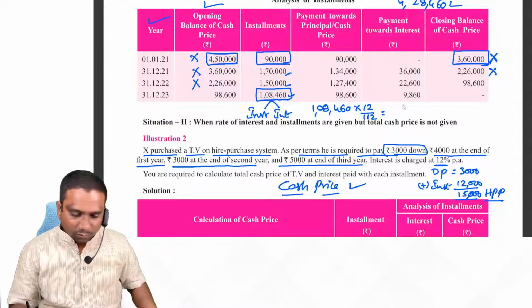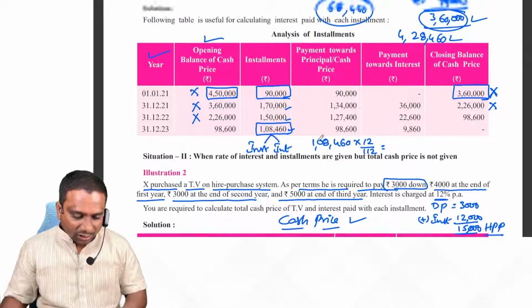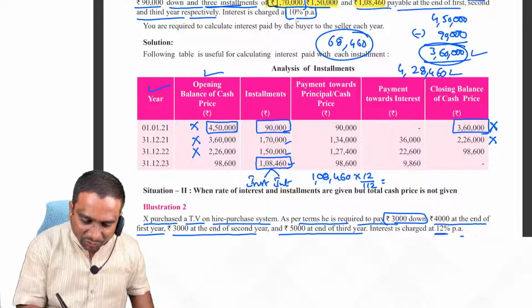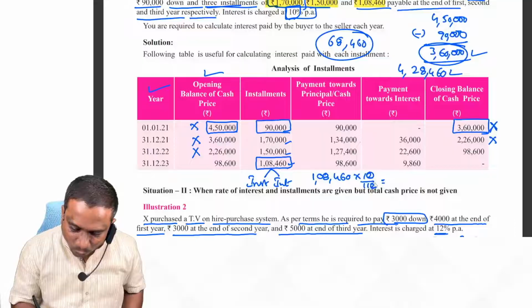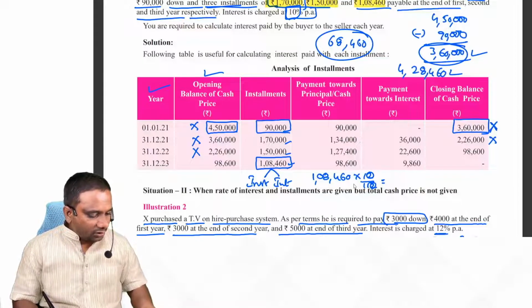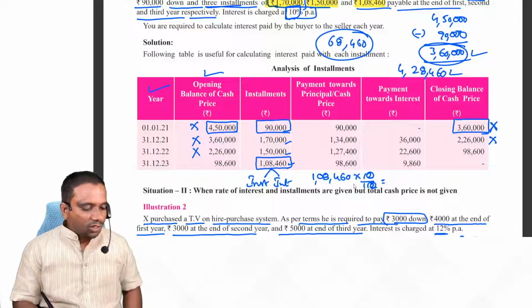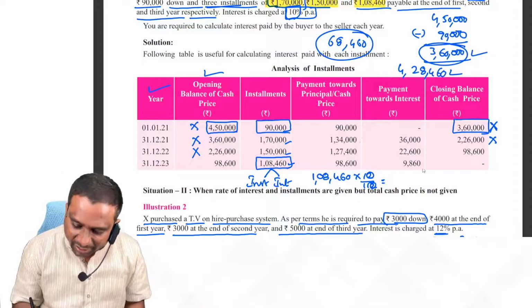1,08,460. No, no, no. Actually, in this problem, what is the interest rate? 10%. Sorry, my mistake. In this problem, what is the interest rate? 10%. So 10 by 110 into 10 by 110. How much are you getting? 9,860.